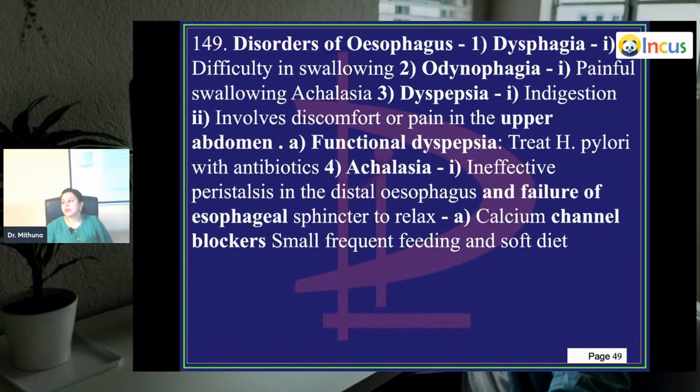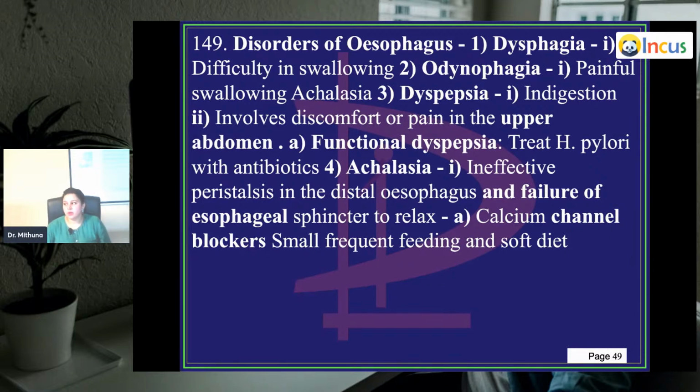Next, disorders of the esophagus. What is dysphagia? Dysphagia is difficulty in swallowing. If you have any kind of discomfort in this area when trying to swallow, it is called dysphagia. Odynophagia is painful swallowing, especially in achalasia, or if you have any kind of aphthous ulcers or any kind of infection in this area where you're trying to swallow, it can lead to odynophagia.